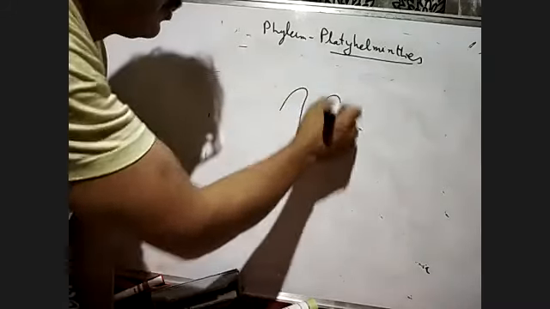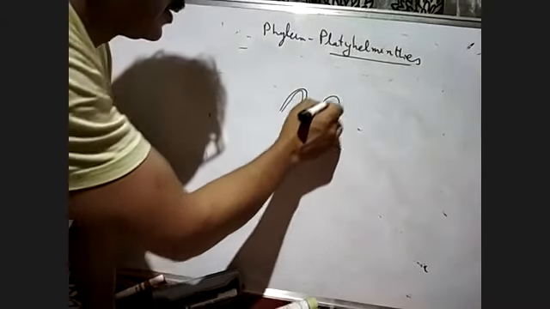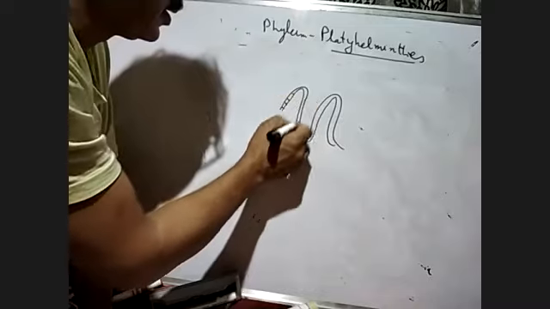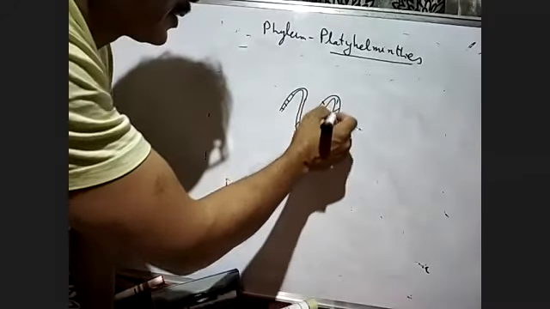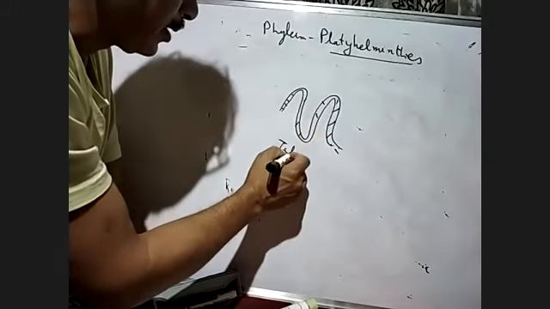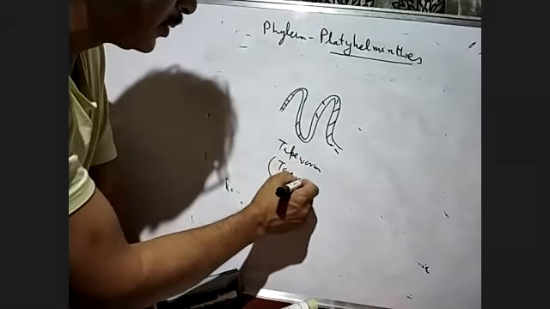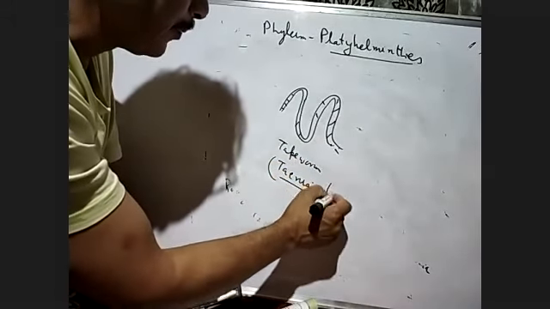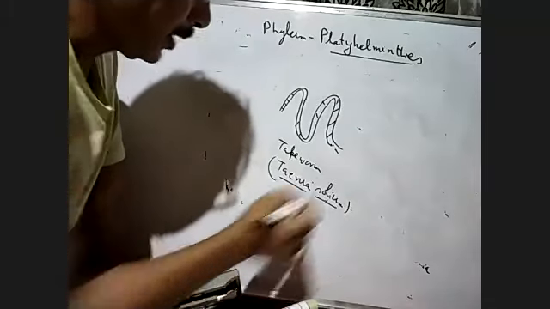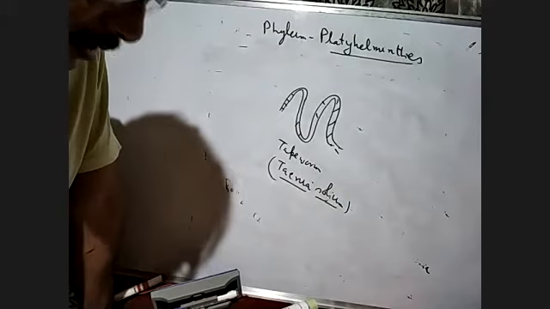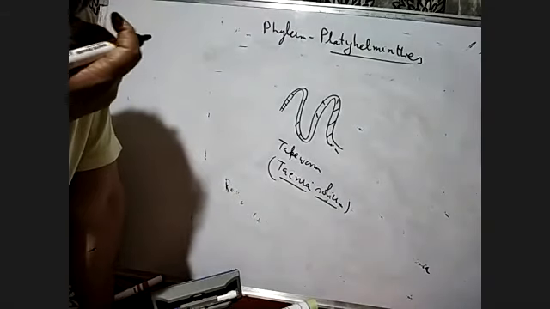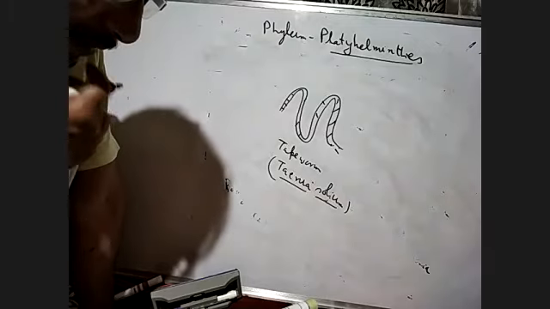Among Platyhelminthes, we can find the tapeworm and the liver fluke. If you look at the tapeworms, these are the tapeworms. The scientific name is Taenia solium. Tapeworms are found in the body of the pig and the sheep.